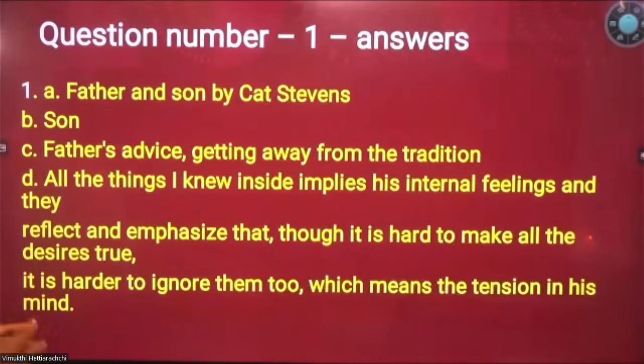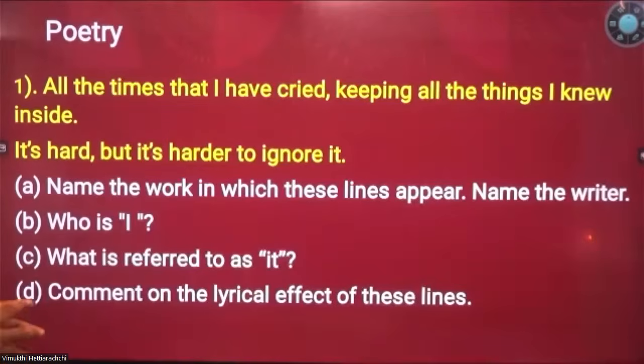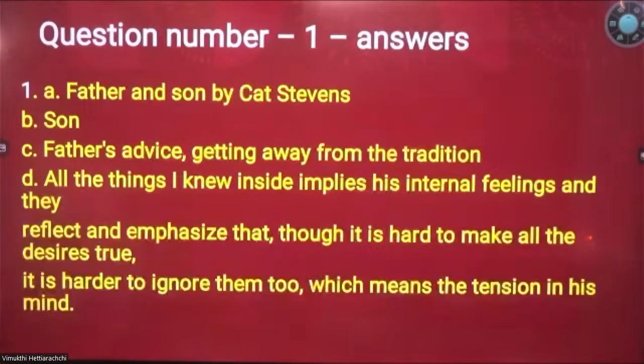Who is I, right? Here I have given the answer: I is the son, that is answer number B. Then the third one, what is referred to as it? What is referred to as it? Here, it refers to the father's advice, getting away from the tradition, right? So the father's advice, or else you can use the phrase getting away from the tradition. This is the problem with the father.